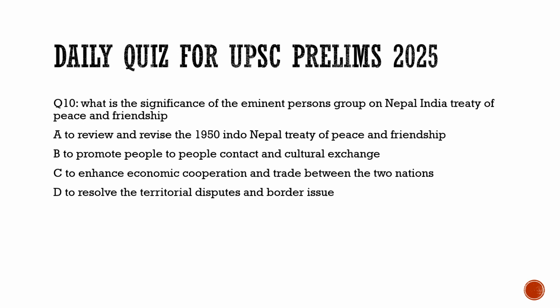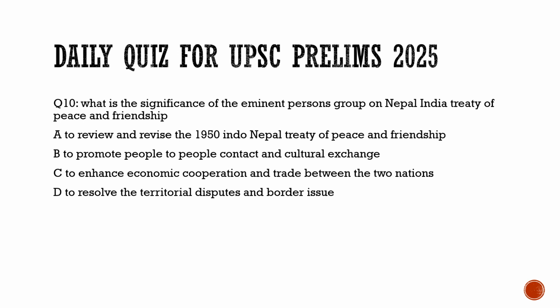A, to review and revise the 1950 Indo-Nepal Treaty of Peace and Friendship. Let's keep it here. B, to promote people-to-people contact and cultural exchange. It is incorrect. Option C, to enhance economic cooperation and trade between the two nations. Incorrect. Option D, to resolve the territorial disputes and border issues. No, it is also incorrect. So for question number 10, it is to review and revise the 1950 Indo-Nepal Treaty of Peace and Friendship.